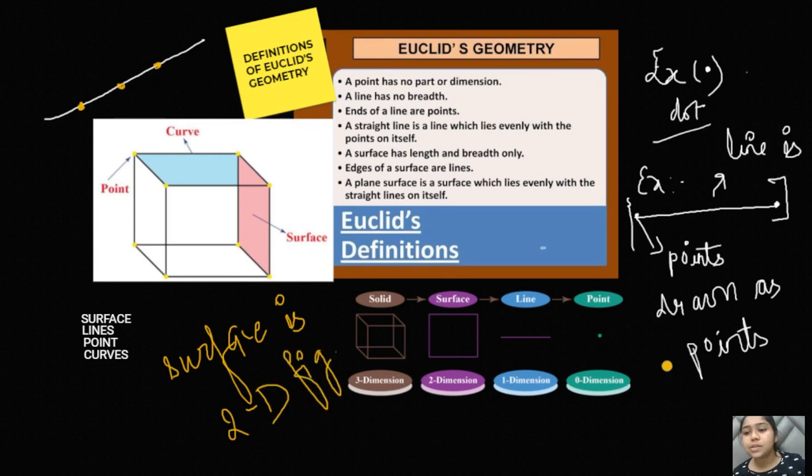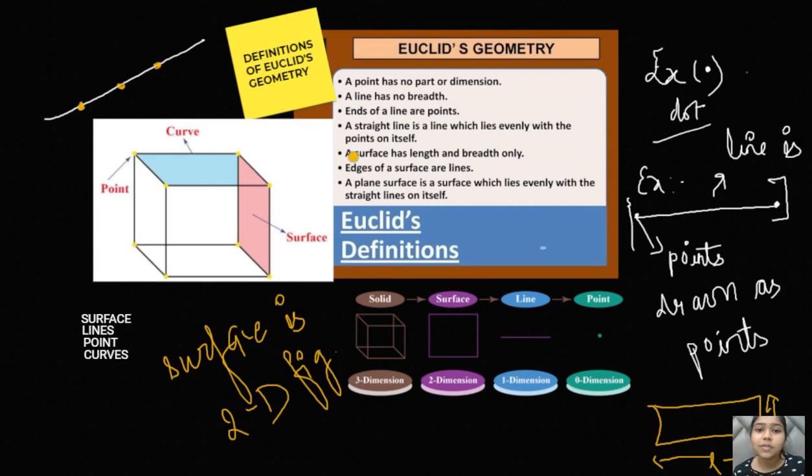So let's take any 2D figure. For example, we are taking the rectangle as a 2D figure. In this case, this is the length of the rectangle and this is the breadth. There is no height, only the length and breadth of the rectangle are there.